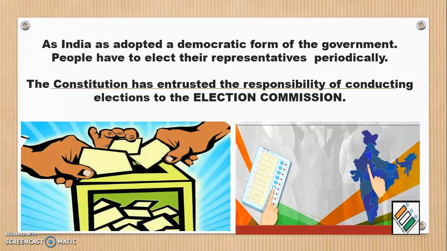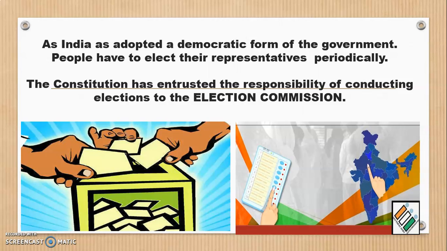Now, what is this Election Commission? We know that we follow the democratic rule, and every Indian, when he or she reaches the age of 18 years, that is, adult franchise, has the right to vote, right? So the Election Commission of India plays an important role. I'll be reading this from the textbook. You must have read about the Election Commission in the newspapers. Since India has adopted a democratic form of government, that is, by the people, of the people, for the people,